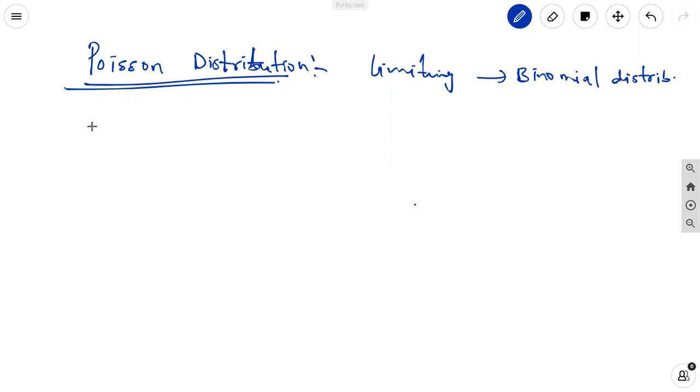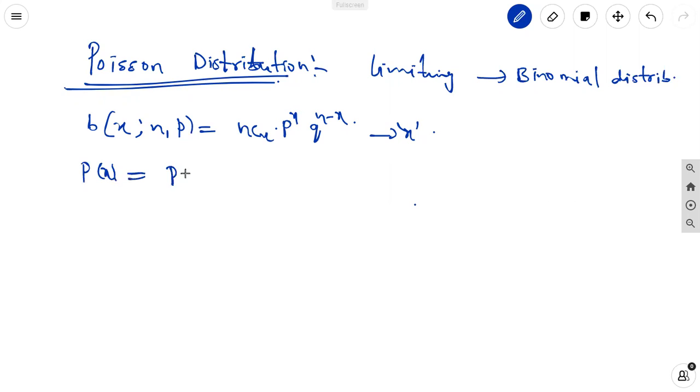In the binomial distribution, P of x comma n comma p is equal to nCx p power x q power n minus x. Here x is the number of successes, and P of x is nothing but the probability of x successes. In this, x can be the success of any event. In the binomial distribution we use only two outcomes: either success or failure.